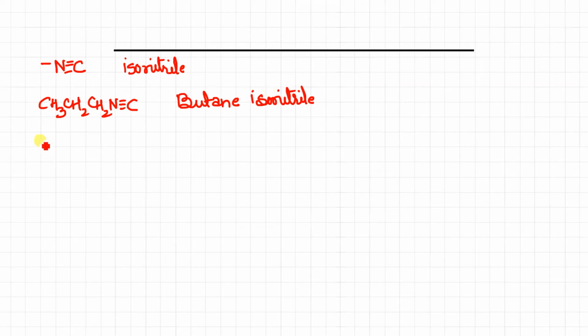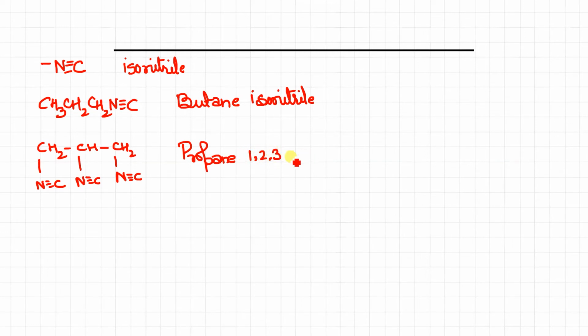Now the next thing, if this compound is like NC, this is also NC, and this is also NC. So what will be the name? The name will be the same way, and instead of nitrile, we will use isonitrile. Rest will be the same. So we'll say propane 1, 2, 3 tri isocarbonitrile. Yes, got it?